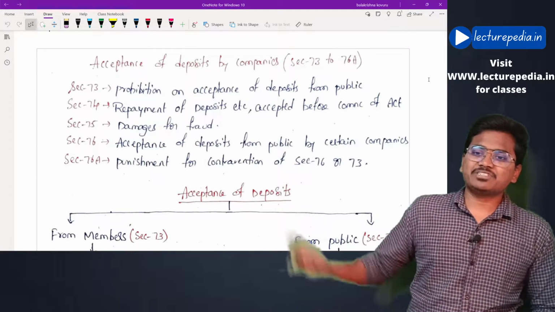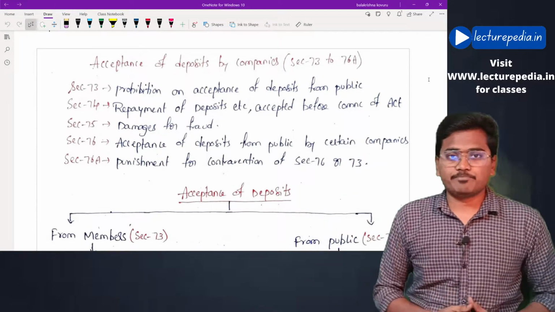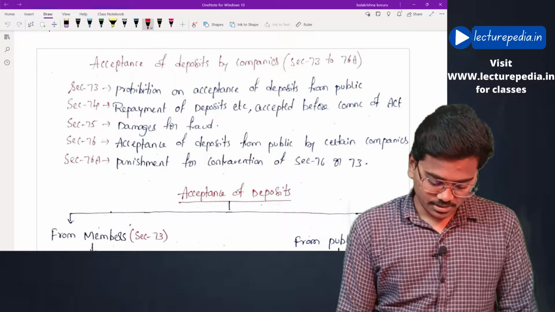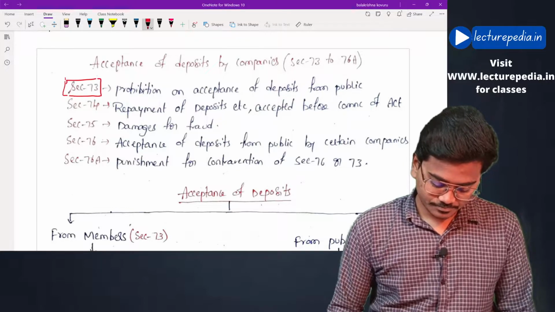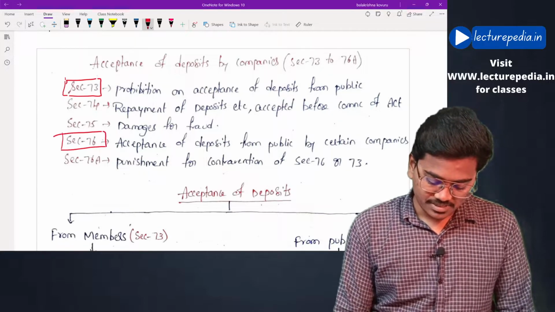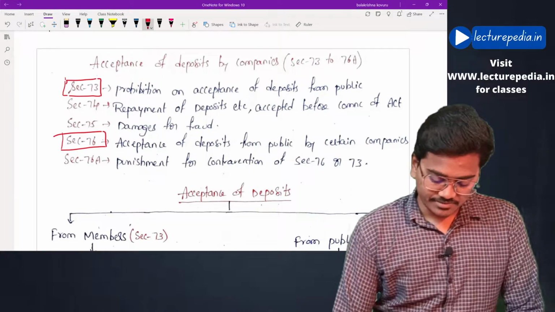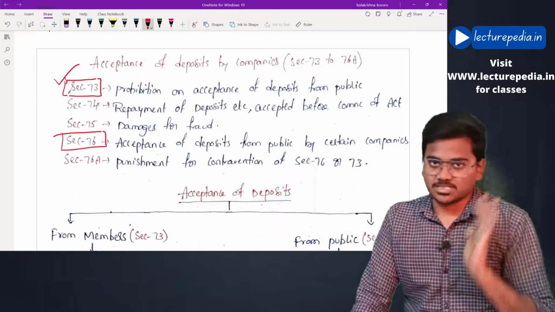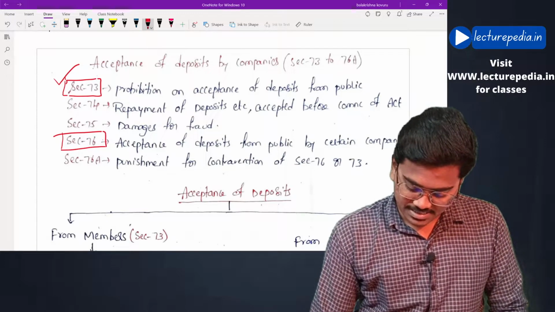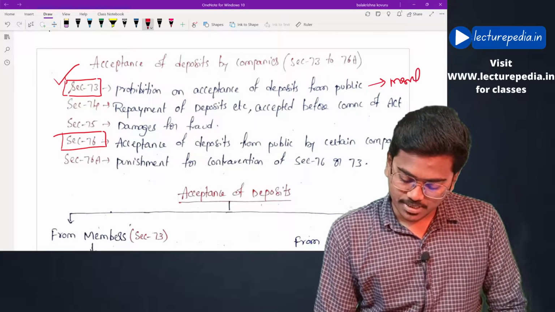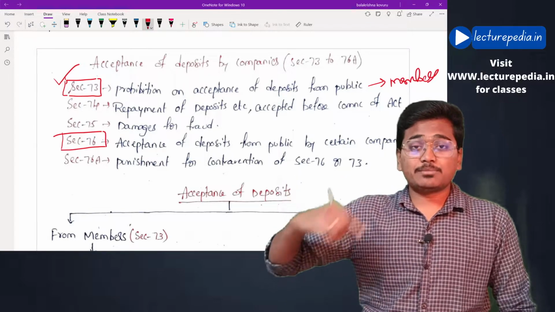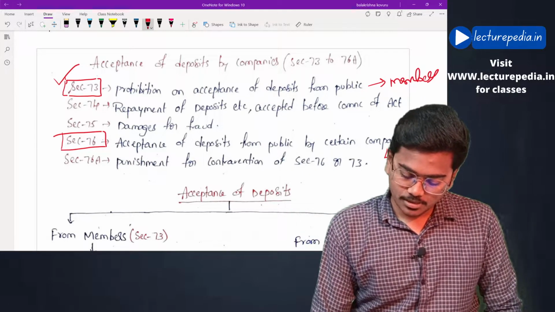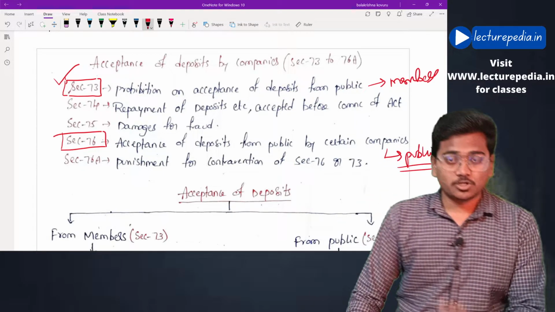Basically, here we will be having section number 73 to 76A. First of all, we'll start with section number 73 and section number 76. Section number 73 is related to raising deposits from members, whereas section number 76 is related to raising deposits from public. Hope this is clear.